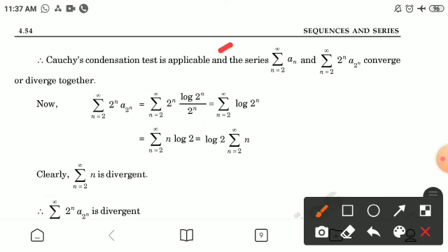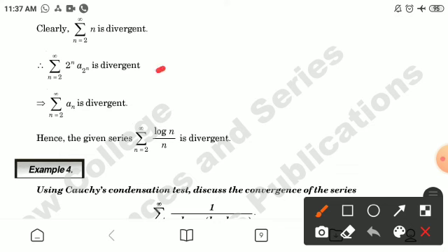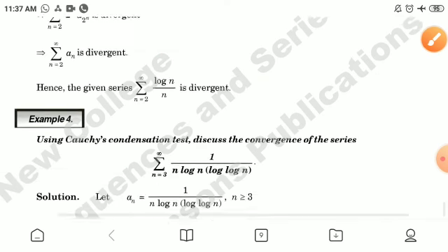Therefore, Cauchy condensation test is applicable and the series a_n and summation 2^n a_(2^n) converge or diverge together. Now, summation 2^n a_(2^n), n from 2 to infinity, is equal to log 2 summation n, n from 2 to infinity. Clearly, summation n is divergent. Therefore, summation 2^n a_(2^n) is divergent, implies a_n is divergent, hence the given series is divergent.